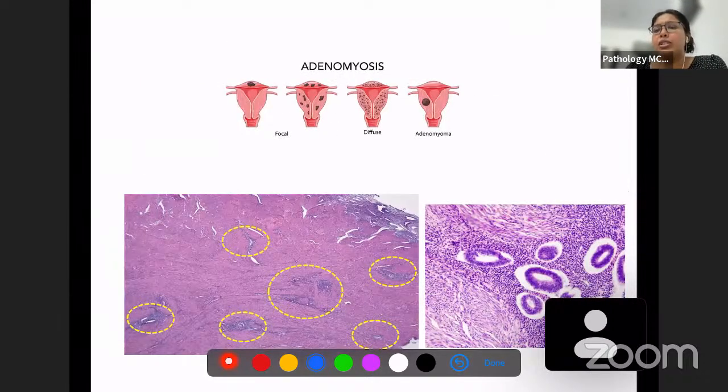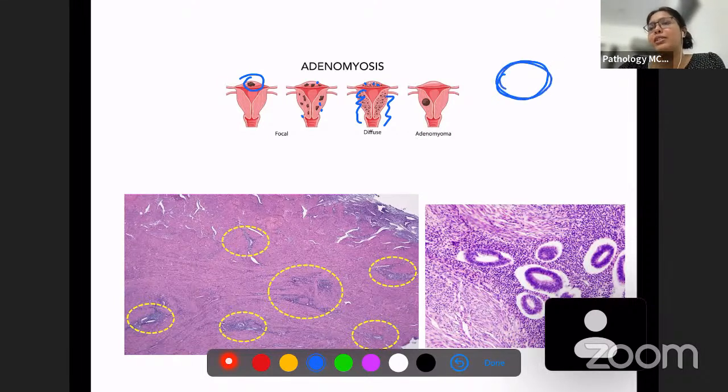So this is what it looks like. You can see here focal adenomyosis, where just one or a few are present. Diffuse adenomyosis, where throughout you can see these small endometrial glands. And when it is concentrated into a single focus, like you can see here, this is known as an adenomyoma.